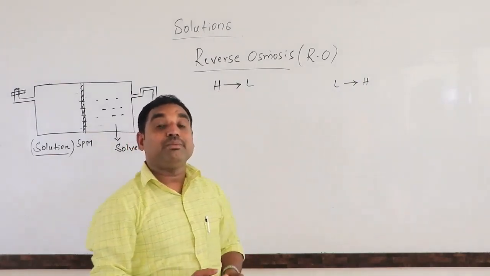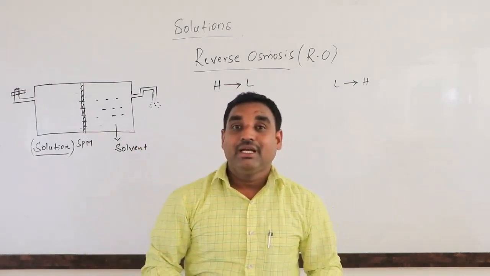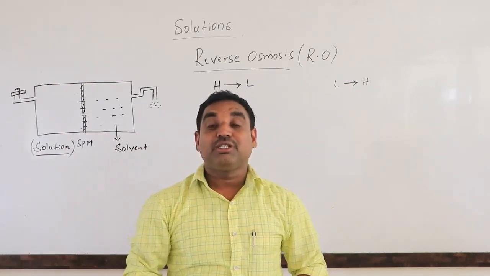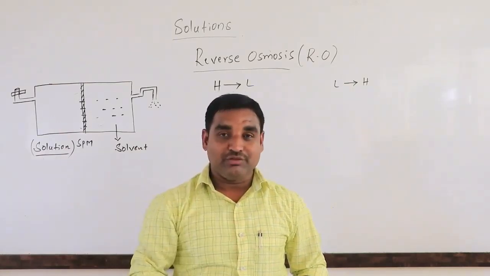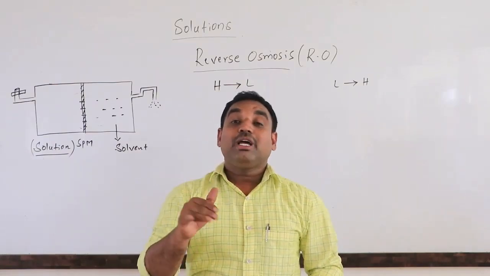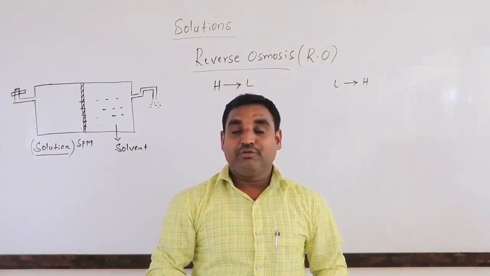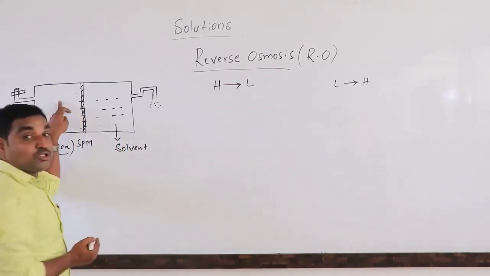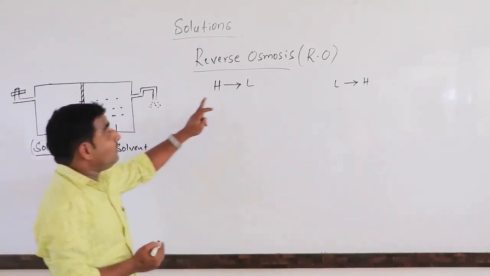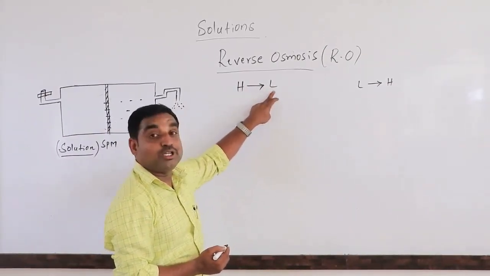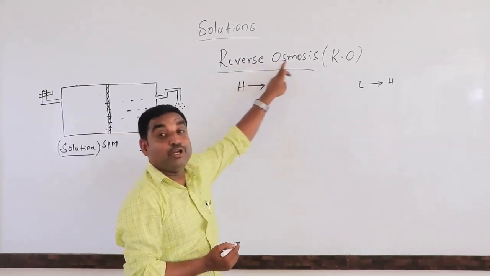If you apply pressure on the solution side, the osmosis process will stop. That minimum external pressure is called the osmotic pressure, as we already know. If you apply pressure on the solution side that is more than the osmotic pressure, then the solvent particles will move from higher concentration to the lower concentration. That process is known as reverse osmosis.